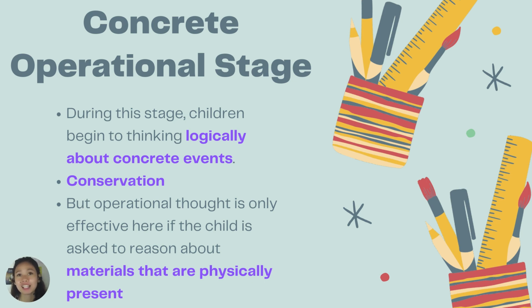Ano nga ba ang concept of conservation? This is referring to the understanding that although things change in appearance, certain properties remain the same. Okay, again, even though certain appearances change, certain properties remain the same. Let's say, for example, let's have a child that is under the sensory motor stage and a child under the concrete operational stage. Ngayon, meron kang baso.